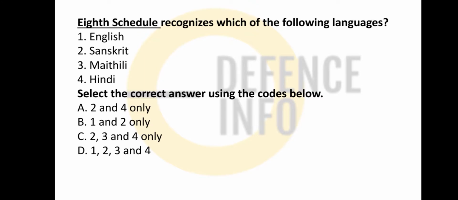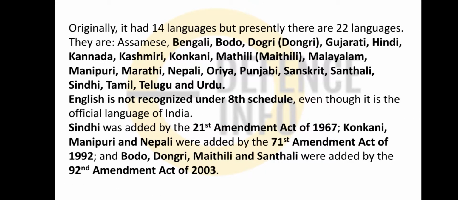The 8th schedule says what? It recognizes particular languages: English, Sanskrit, Maithili, Hindi. Yes, all of them are mentioned. Okay, so option C is the correct one. Okay, sorry, English is not there. The rest, Sanskrit, Maithili and Hindi, are there. English is not there. Okay, so let me discuss this.